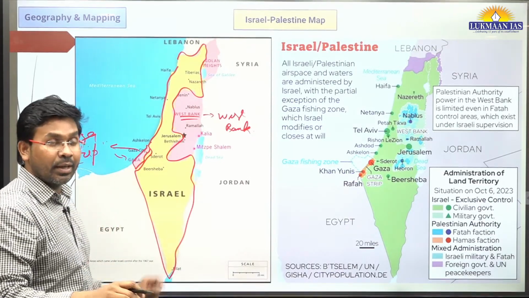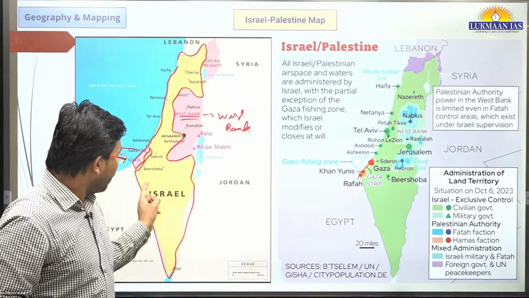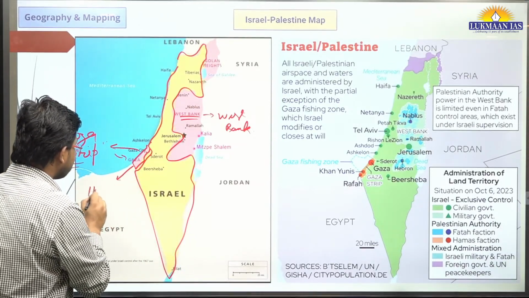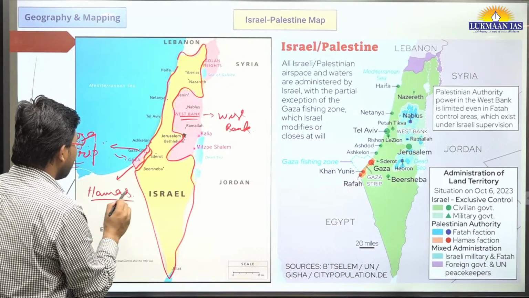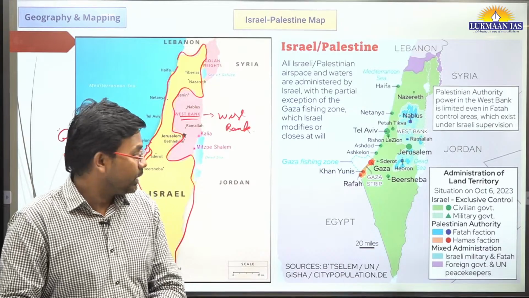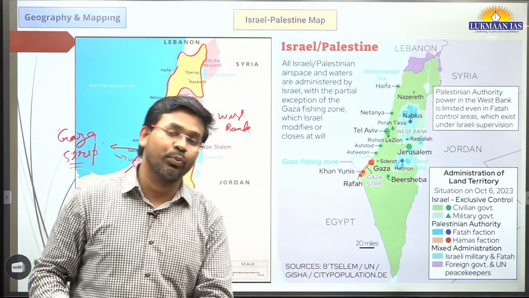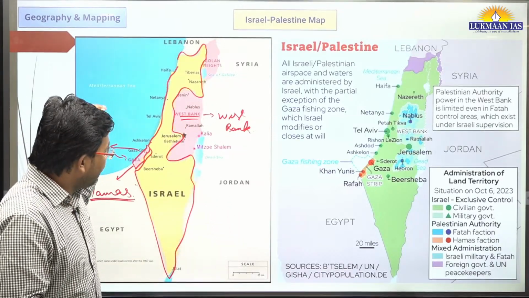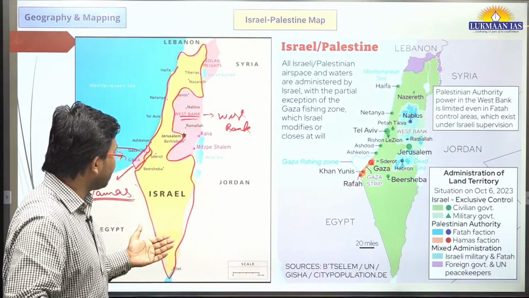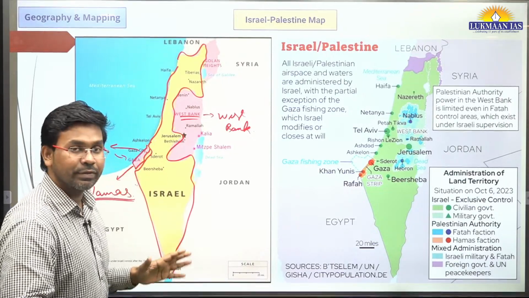So in Gaza Strip, Palestinian people reside, but from Gaza Strip there was an attack on Israel, and this attack was conducted by a group known as Hamas. The meaning of Hamas is Islamic resistance movement. They want to create a unified Palestinian state, the way that it was there 100 years back. But the present day Israel has expanded their geographical territory and created a big state of Israel, right?